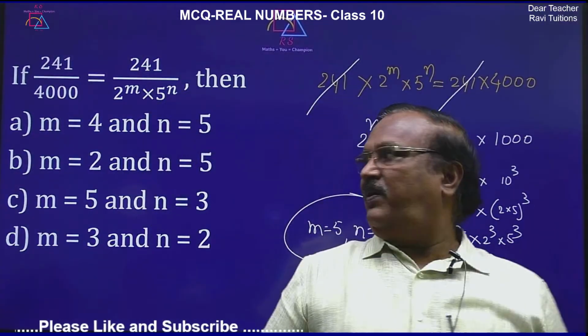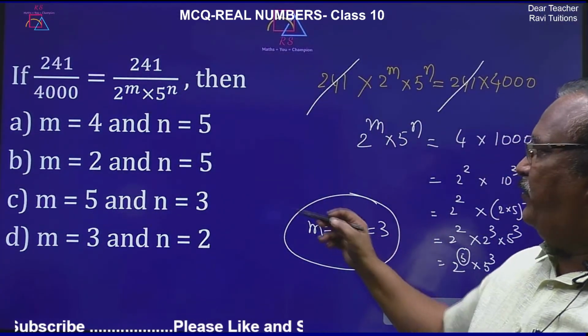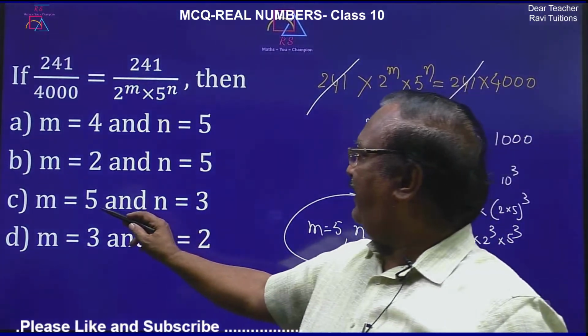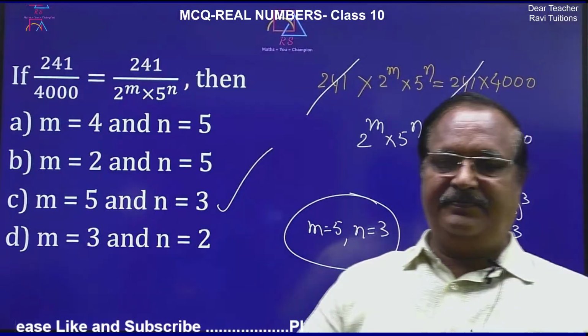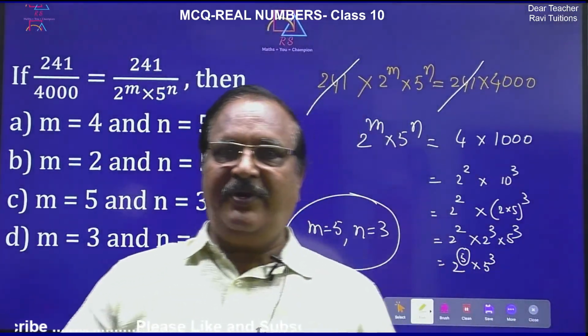Now match which answer it will be. M is equal to 5, you might get confused. M is equal to 5, only one answer is there. N is equal to 3. This is the answer. Okay. So I hope we have understood.